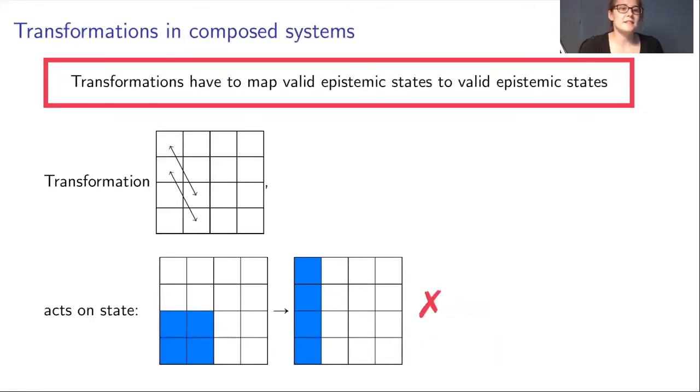So let's look at transformations in composed systems. Transformations have to map valid epistemic states to valid epistemic states as before. But we can no longer use all permutations, we have to restrict ourselves to certain permutations, because if we look at this transformation, which is certainly a permutation, and let it act on the state, which is also a valid state, the end state will be a not valid state, and this is not an allowed transformation then.